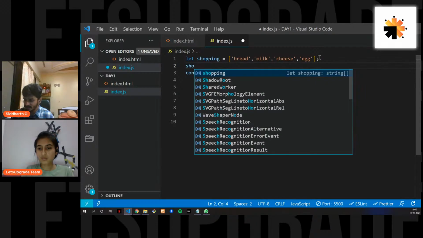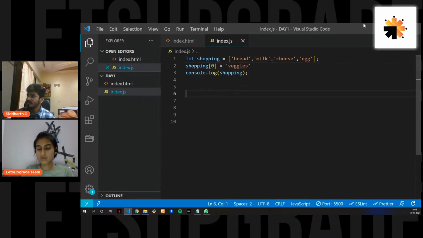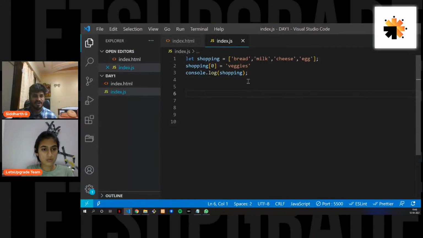This is a shorthand again. So this would be shopping, first index, because you want to replace the bread with veggies. Now you can just assign it as veggies. When you save it and check, you get veggies. The bread is gone and now you get veggies. So it's just a little modification on the array, if it's necessary and you want to do it, you can do it.